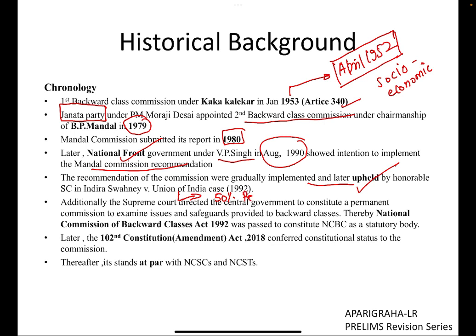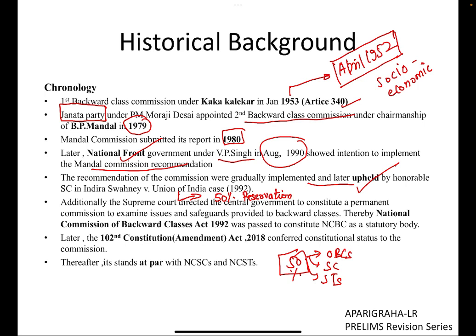50% reservation has been fixed. Fine, not more than 50% reservation can be given. These 50% include the OBC reservation, SC and ST reservation. So this ceiling of 50% reservation which we generally come across has been fixed in the Indira Sawhney case. As well as in this case, the Honorable Supreme Court directed the then central government to form a national commission, a body to look after the inclusion or exclusion of these communities and their welfare.